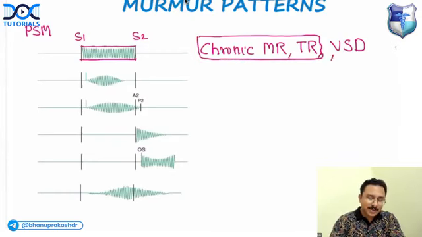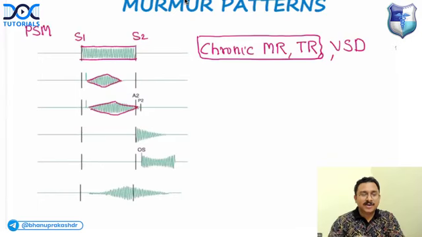What is the next murmur? The second and third murmurs both have a crescendo-decrescendo shape, and both are mid-systolic murmurs. They are systolic, but not happening immediately after S1; the murmur happens only after a gap.